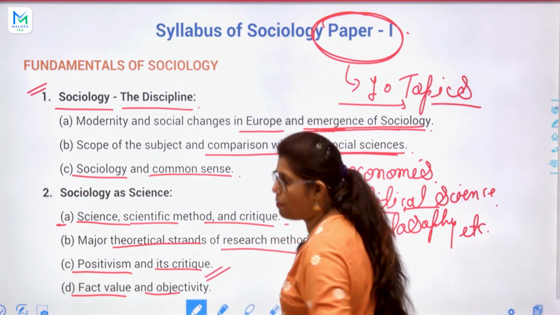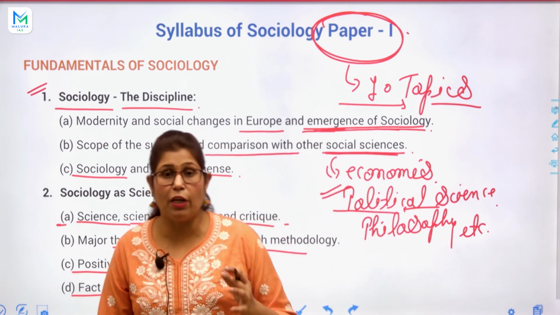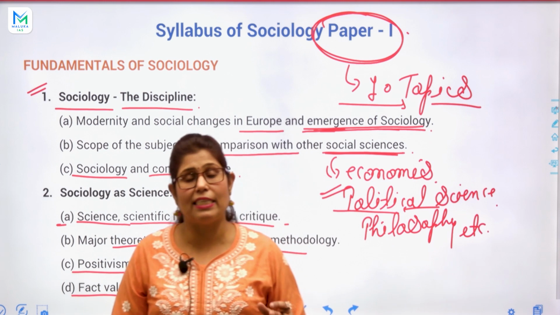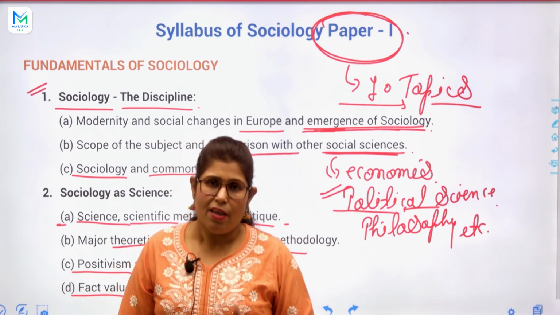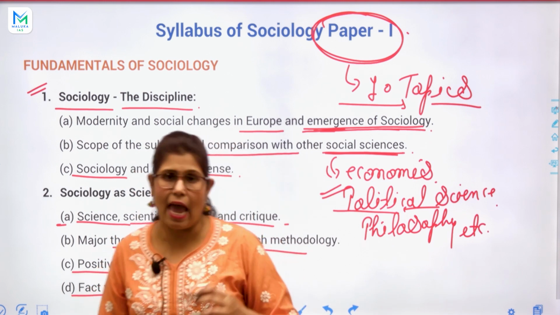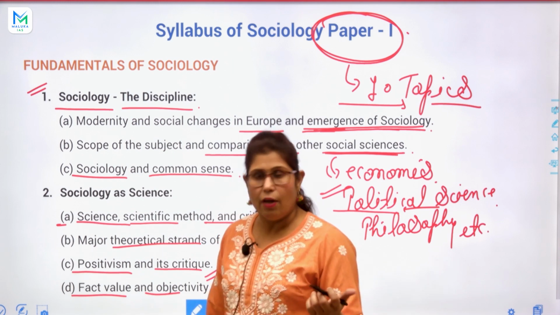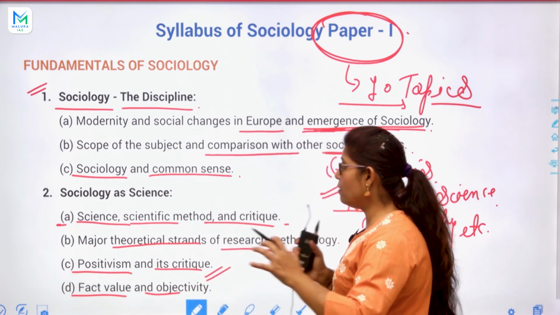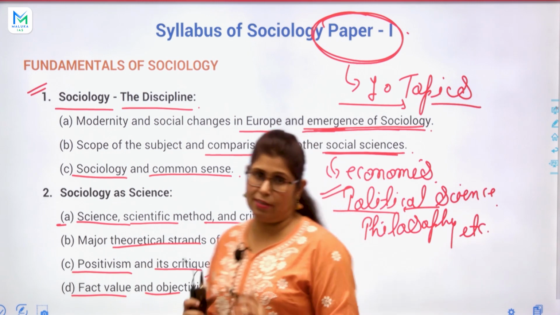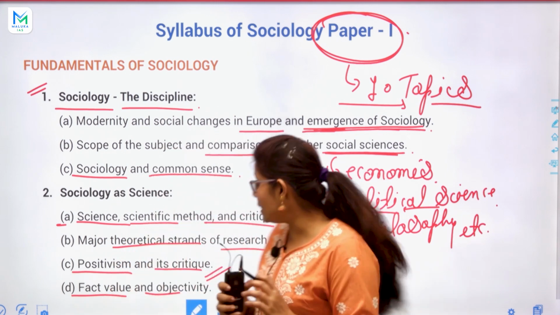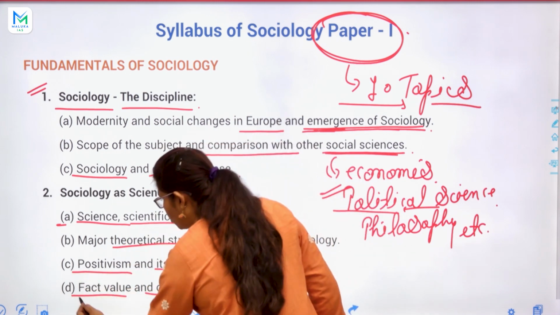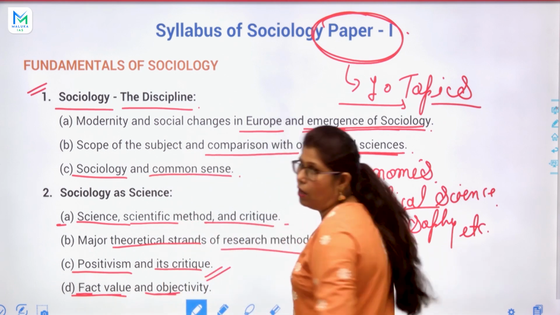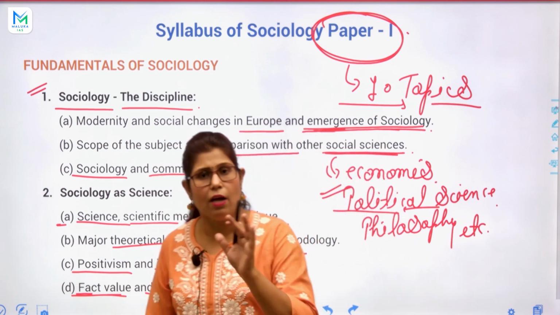It is very important. As we know, all social sciences are subjective and have their own subjectivity. But when science works, it works on the basis of facts, values, and objectivity, specifically objectivity.